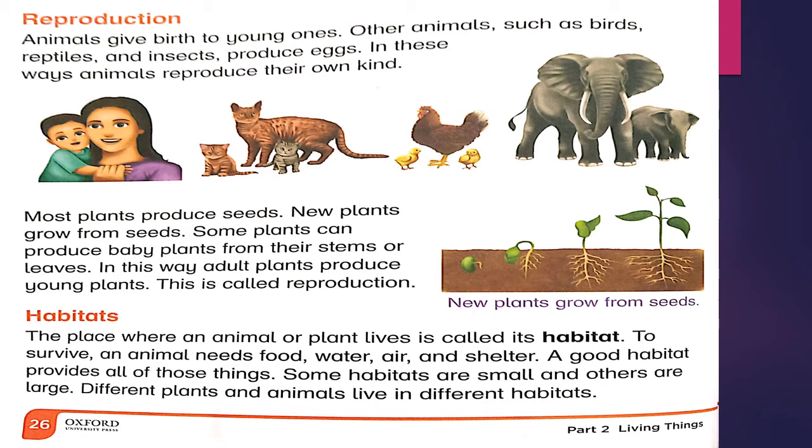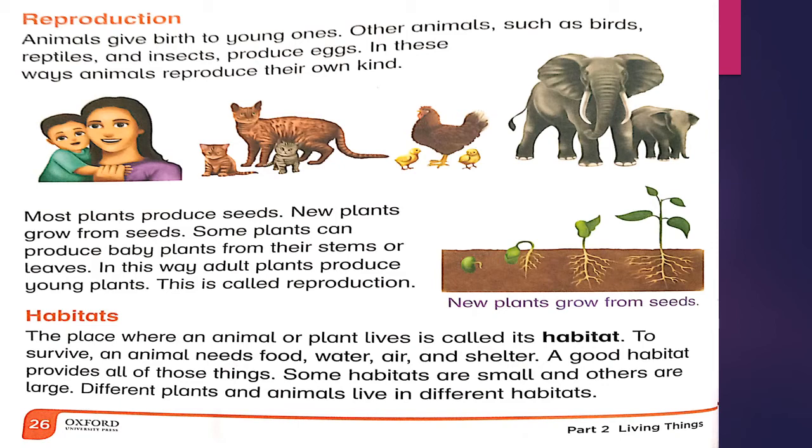Habitats. Habitats means the places where the animals or plants live. The place where an animal or plant lives is called its habitat. To survive, an animal needs food, water, air and shelter.